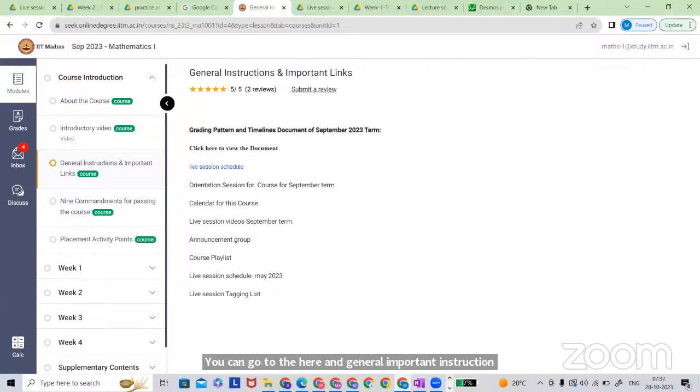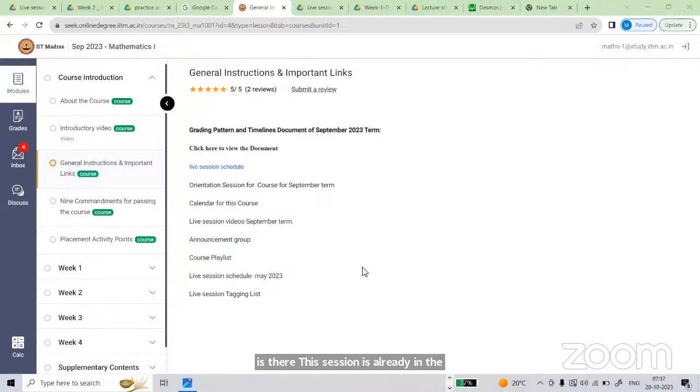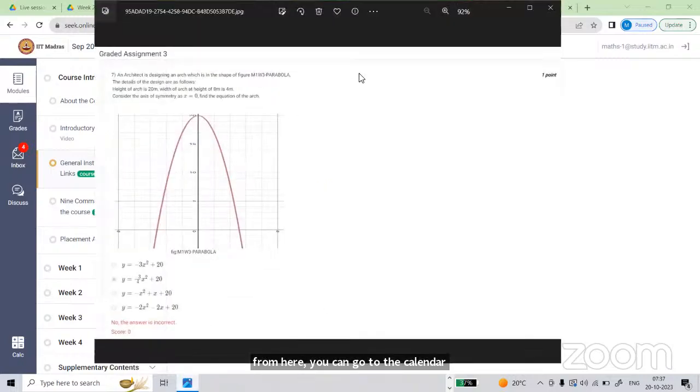Okay, let me take the next doubt, which is Dhanvantari's, I think. She has posted it now in the chat box. So let me finish this one. An architect is designing an arc with a height of 20. Find the equation of the arc, right? Yes, sir.